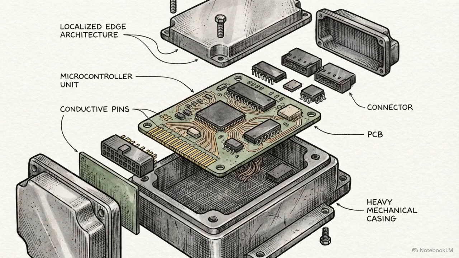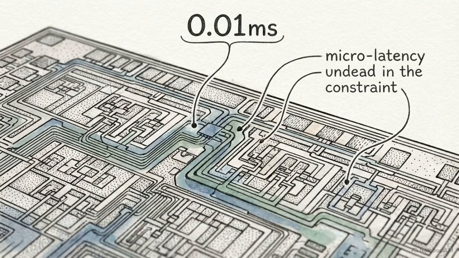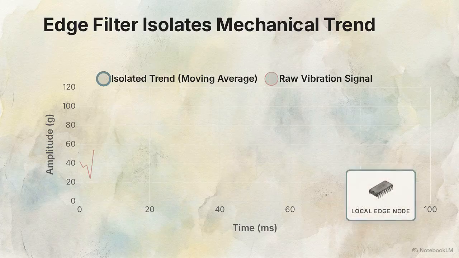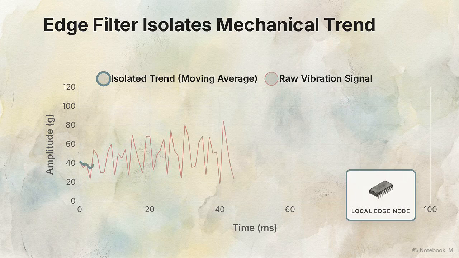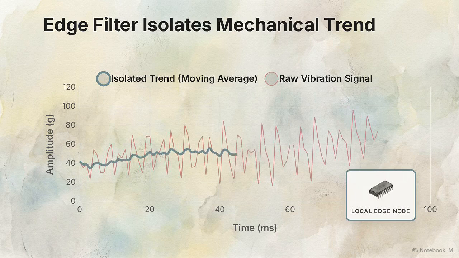Embedded microcontrollers attached directly to the industrial casing operate under severe constraints: minimal compute power and strict latency budgets that require responses in milliseconds. This chart displays a high-frequency vibration waveform captured at the edge, where jagged static obscures the mechanical signal. By applying a cheap digital filter, like a moving average, the local device strips away the static. This isolates the underlying trend without exhausting limited processing power.